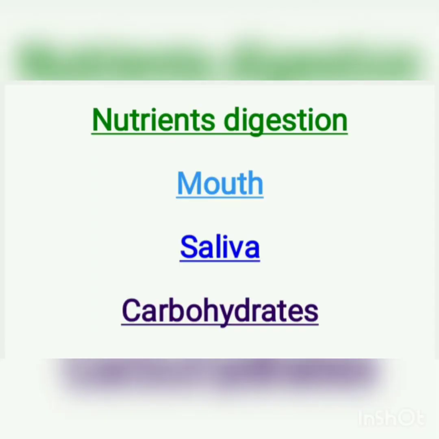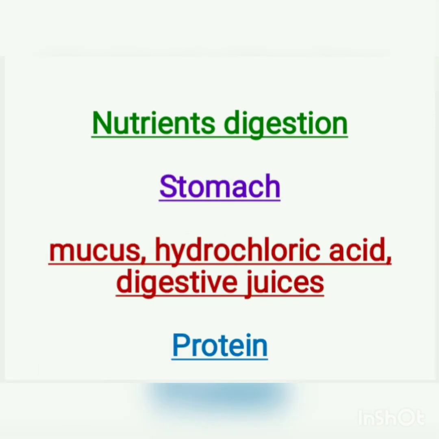Now we will discuss nutrient digestion sites as well as digestive juices. Digestion of carbohydrates starts in the mouth with the help of saliva secreted by salivary glands. The next site for nutrient digestion is the stomach. The stomach secretes mucus, hydrochloric acid and digestive juices and is responsible for the digestion of protein.